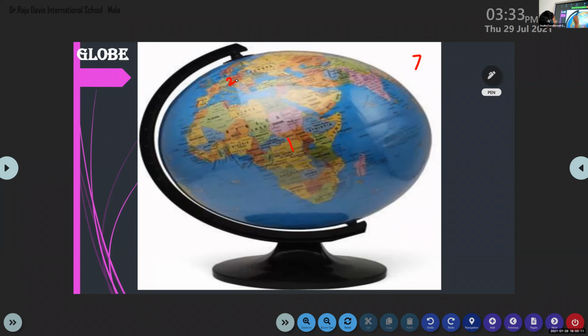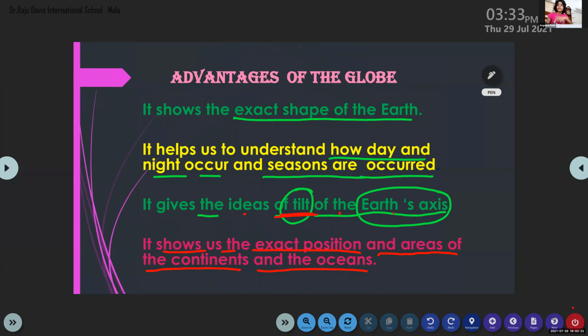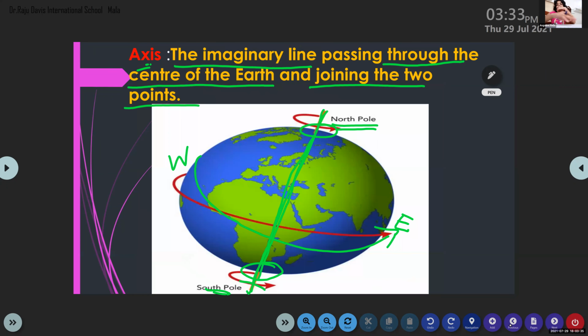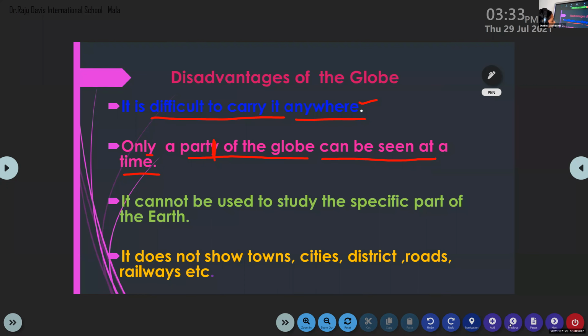1, 2, and 3 are shown on this side. What happened to the remaining? They are on the other side. Then what do we have to do? We have to rotate, spin the globe. Then only we can see the other side of the globe. Okay, children? Only a part of the globe can be seen at a time.